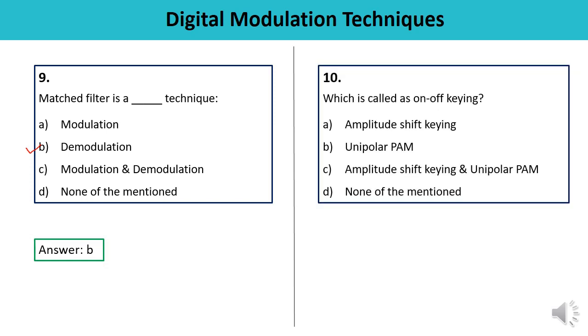Question number 10. Which is called on-off keying? Amplitude shift keying, unipolar PAM, amplitude shift keying and unipolar PAM, none of the mentioned. So amplitude shift keying is known as on-off keying, means 1, 0, 1, wherever the carrier is present, otherwise 0, and similarly unipolar PAM. It means answer is C, the correct answer.